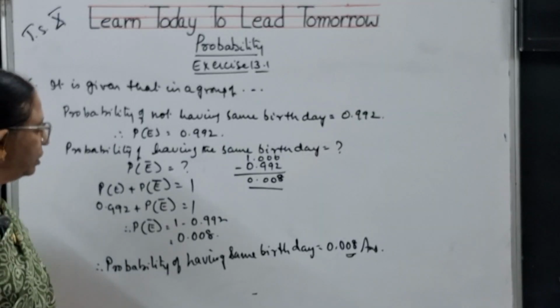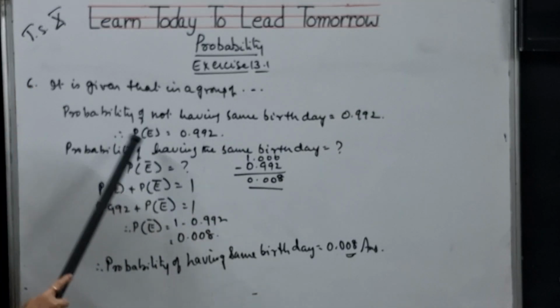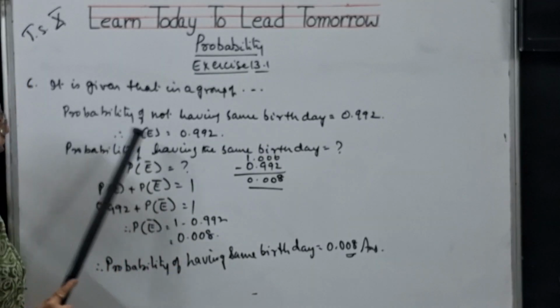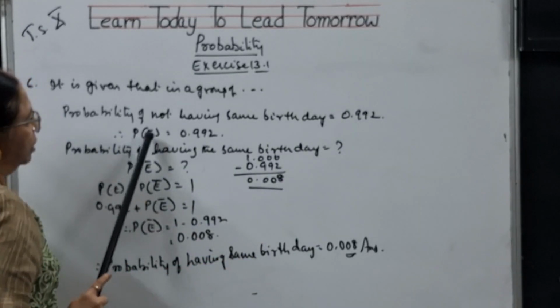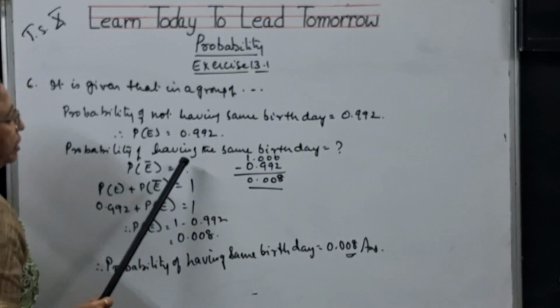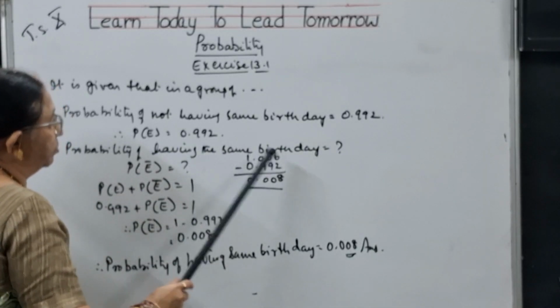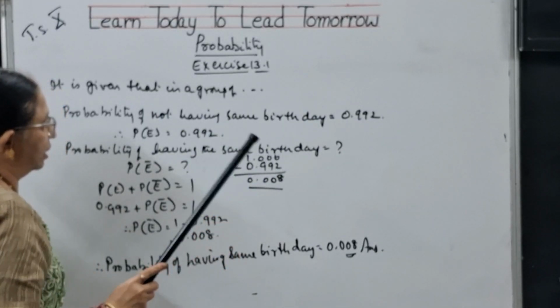So the question is, there are 2 persons in a group who are not having same birthday. The probability of not having same birthday is 0.992. That means probability of the event is 0.992. Probability of having same birthday. See, it is not having, it is having the same birthday they are asking.